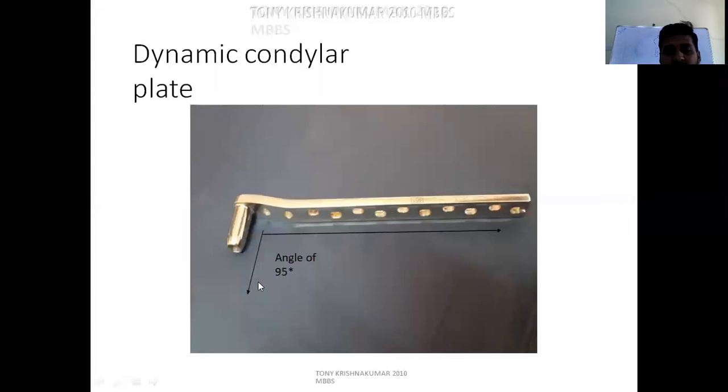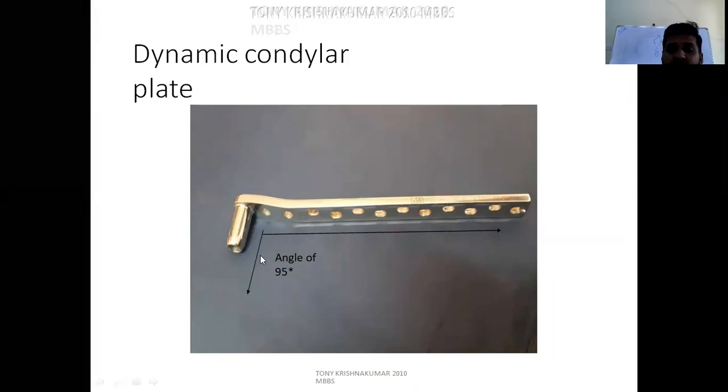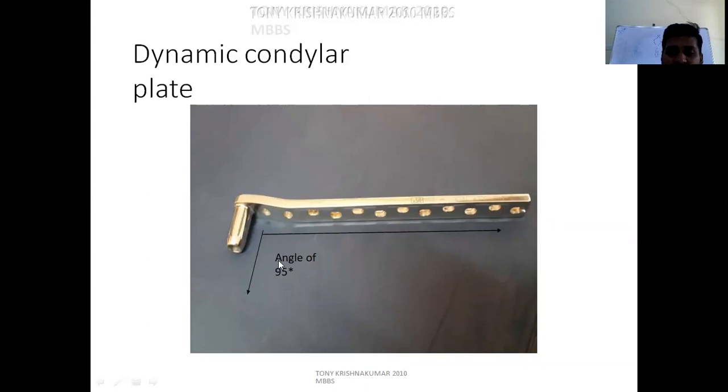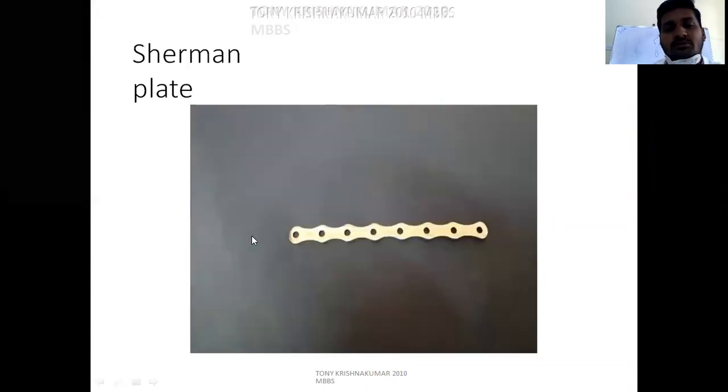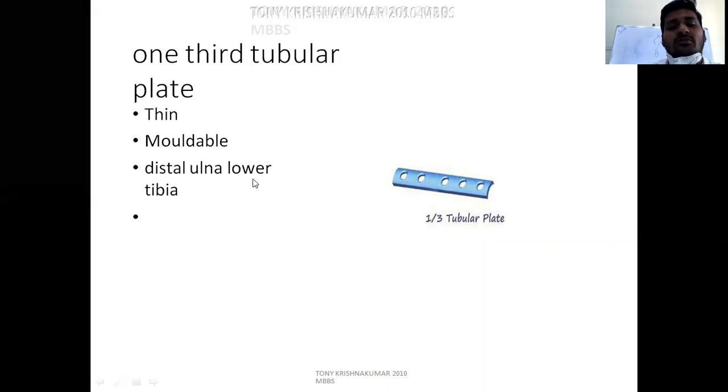This is the dynamic condylar screw plate, a 95 degree plate. Like the dynamic hip screw DHS plate, depending on the angle only you can differentiate. If it is around 90 or 95 degrees, then you have to say dynamic condylar screw plate. If the angle is between 120 to 145 degrees, then it is a dynamic hip screw plate. This is a one third tubular plate. It is very thin and narrow, and can be molded, used for distal and lower tibia fractures.